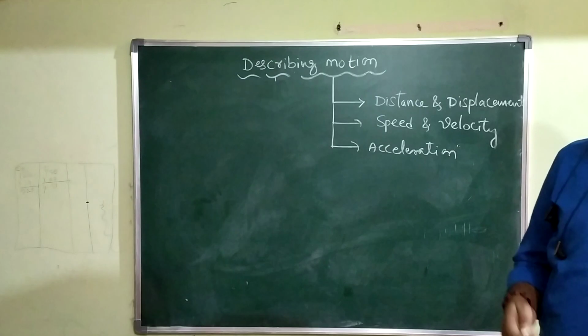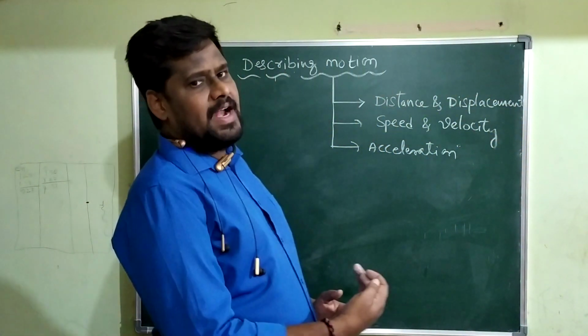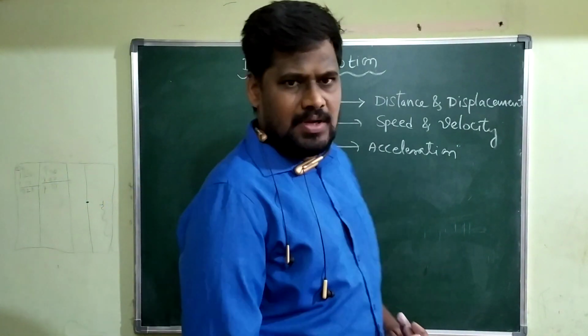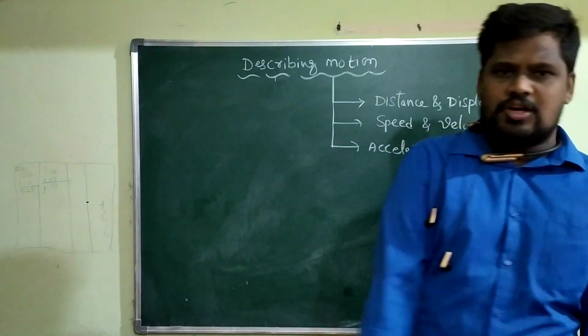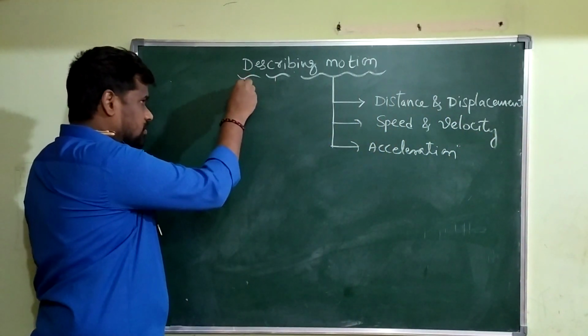When you are observing the many objects which are surrounding you, you notice that either the objects are in the state of motion or else they are in the state of rest.